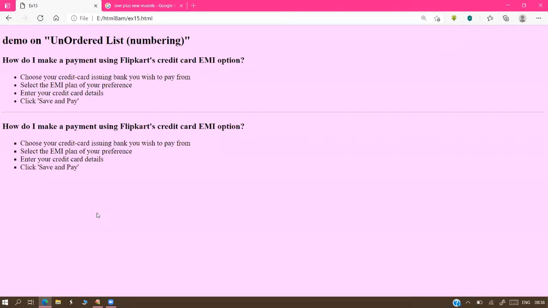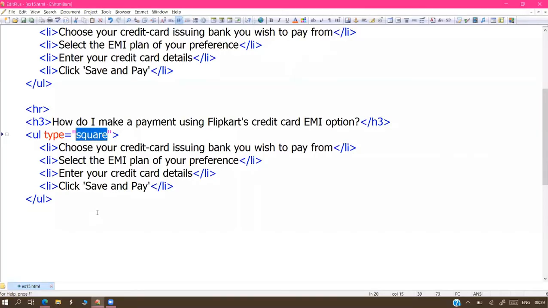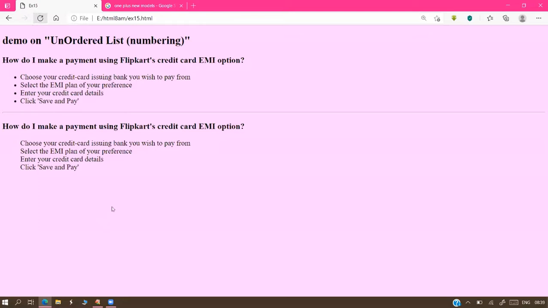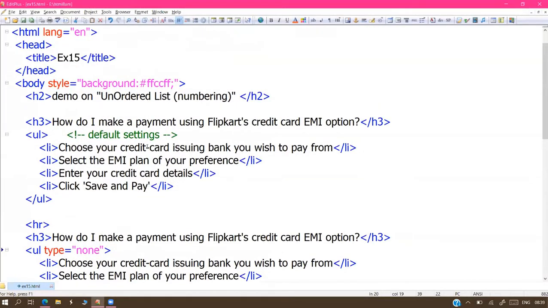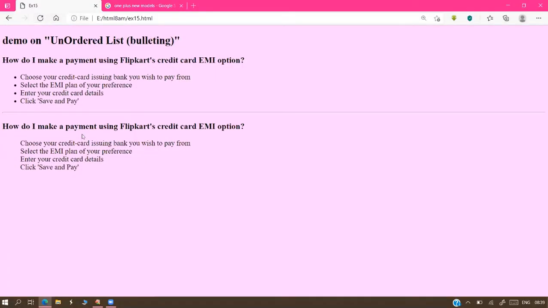These are the basic three symbols HTML supports. If you go for the CSS settings, one more extra option comes. If I don't want any of these symbols, sir, we can use the none option. I need points only, but I don't need any symbols. Type equals none: only points come, no symbols. The same thing we can use in the previous example also. For numbering also we can use the none option.